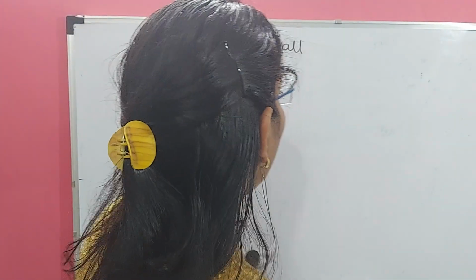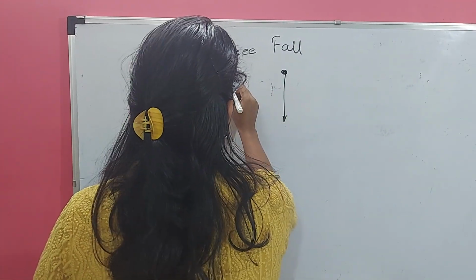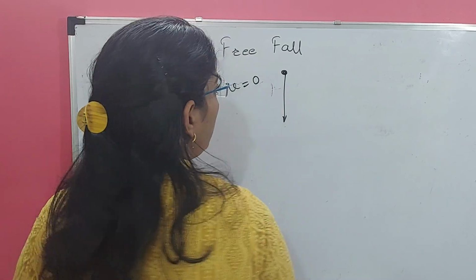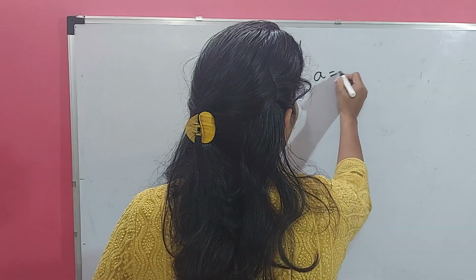So we will repeat the definition. Free fall is when an object is falling only under the influence of gravitational force alone, then it is said to be in free fall. Okay, so that is about a freely falling stone. That stone is falling like this, and the initial velocity of the stone is 0 and the acceleration acting on the stone is g.